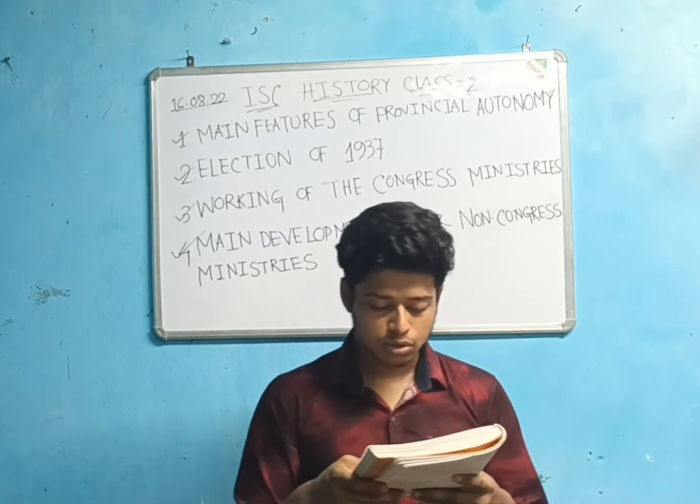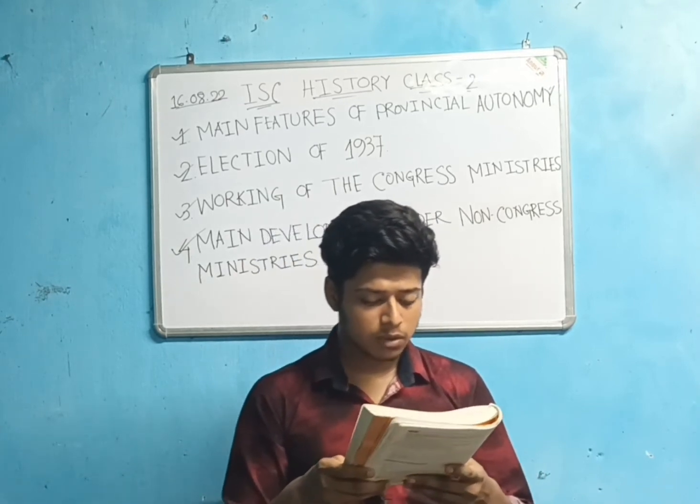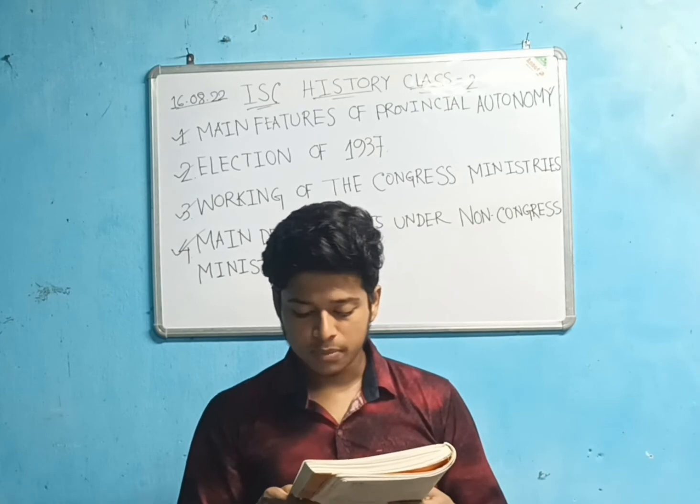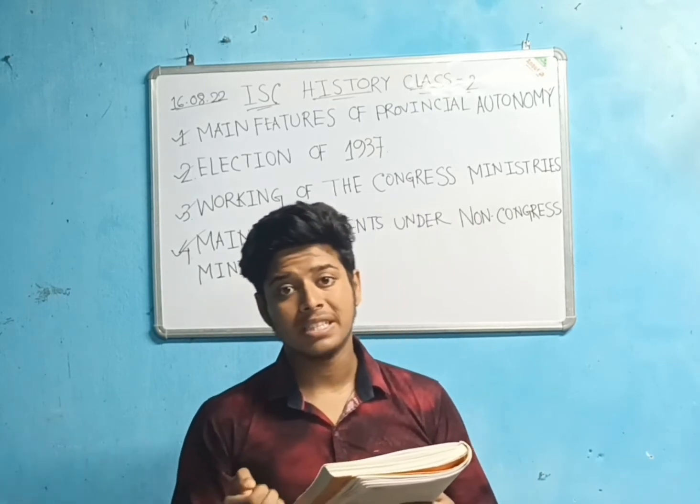When was the Congress Socialist Party formed? What was its objective? The Congress Socialist Party was formed in 1934, and its main objective was to carry on the national struggle with the help of the peasants and the working class.